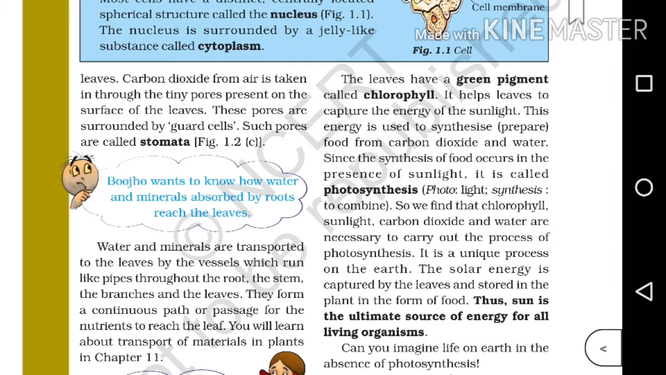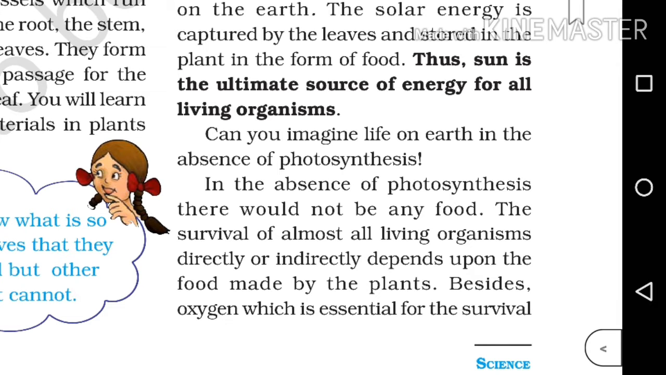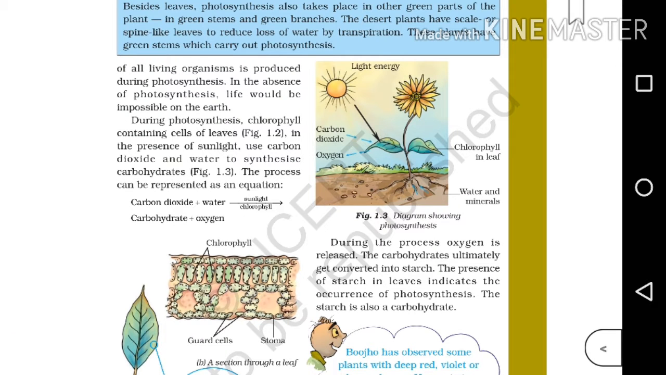Okay. Can you imagine life on earth in the absence of photosynthesis? In the absence of photosynthesis, there would not be any food. The survival of almost all living organisms directly or indirectly depends upon the food made by the plants. Besides, oxygen, which is essential for the survival of all living organisms, is produced during photosynthesis. In the absence of photosynthesis, life would be impossible on the earth. So students, is photosynthesis essential? Tell me.